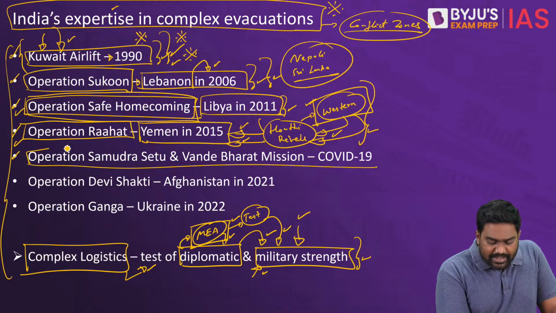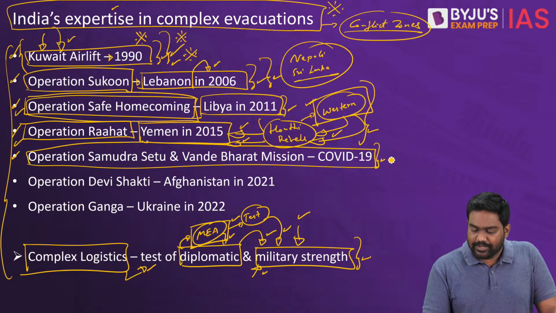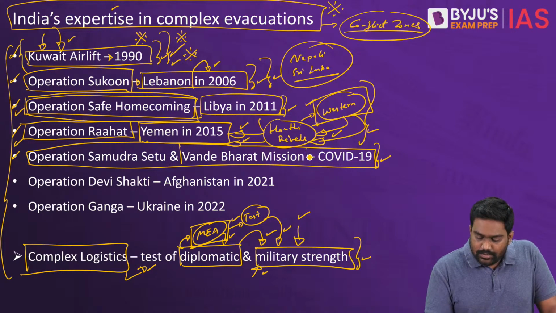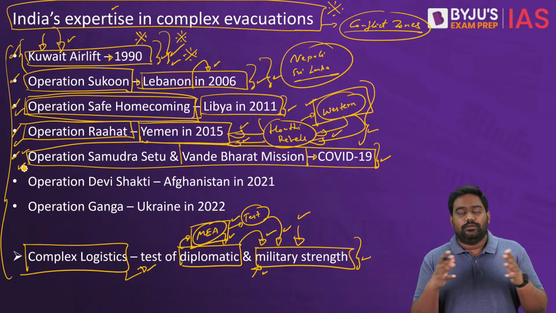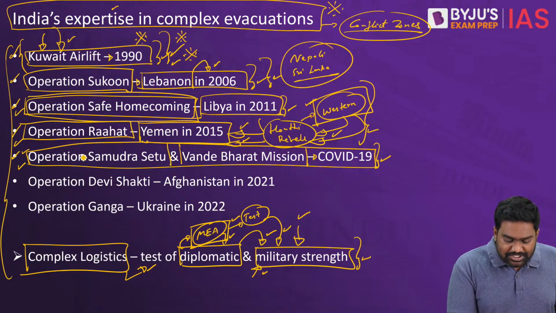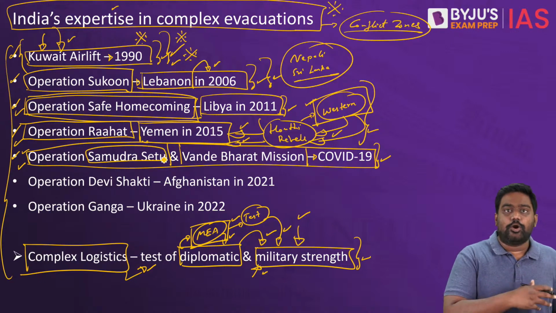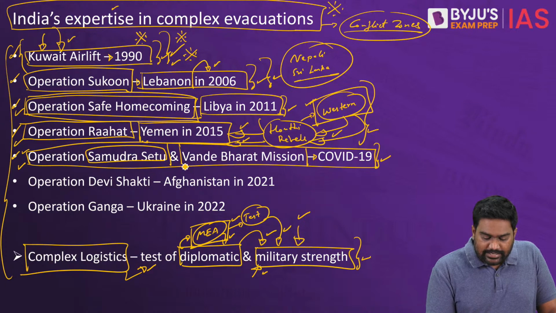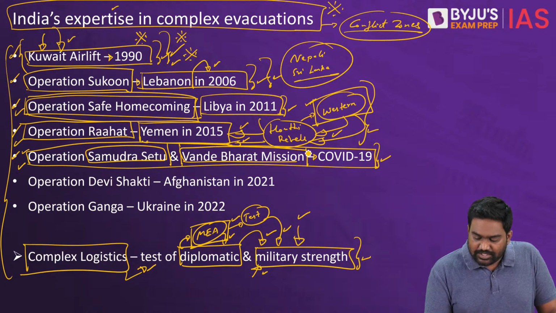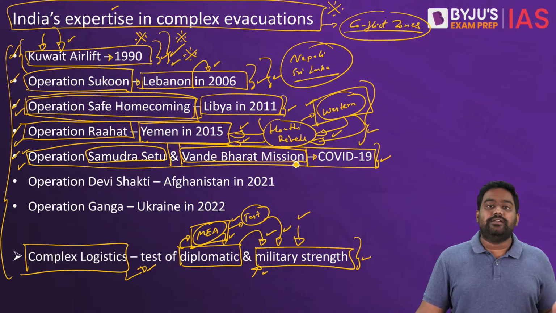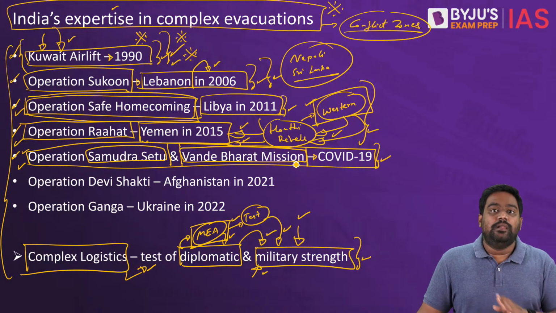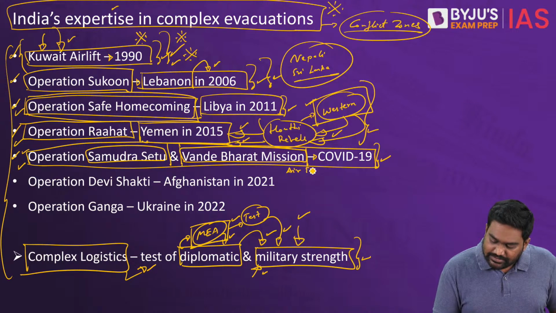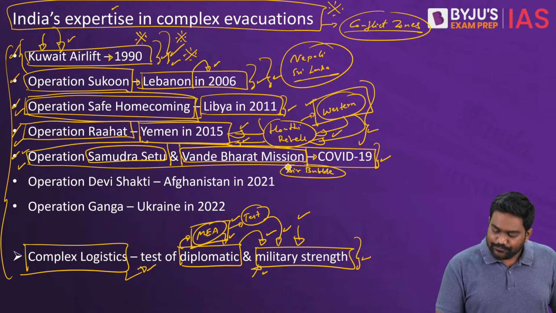The biggest ever evacuation has to be during the pandemic. As the pandemic and travel restrictions kicked in, there were lakhs of Indians trapped around the world. So through Operation Samudra Setu, the Indian Navy brought back a few thousand Indian nationals, and over several weeks through the Vande Bharat mission, India's private carriers brought back lakhs and lakhs of Indians through air bubble arrangements that the Indian government had created with other countries.